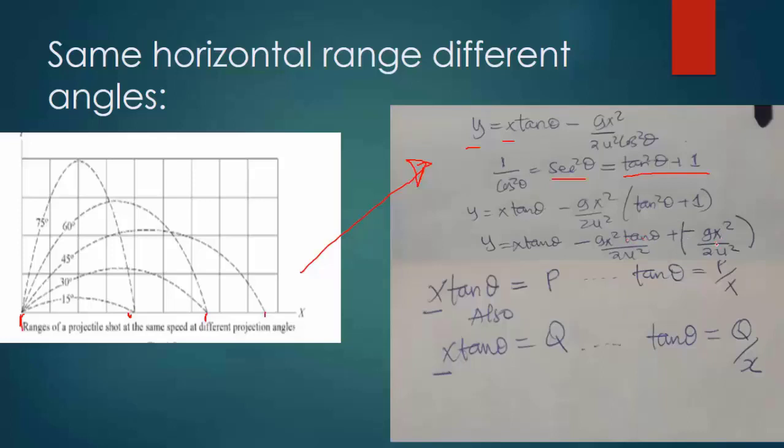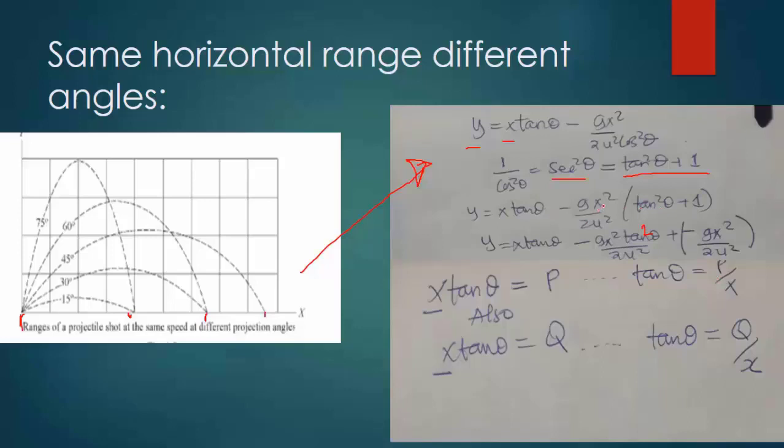gx squared over 2u squared. Tukimultiply na 1 na kwa gx squared divided by 2u squared, ndio hii hapa. Tukimultiply na tan square theta na kwa gx squared, tan squared theta divided by 2u squared. So the issue is just opening the brackets.